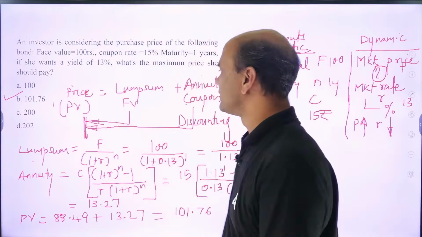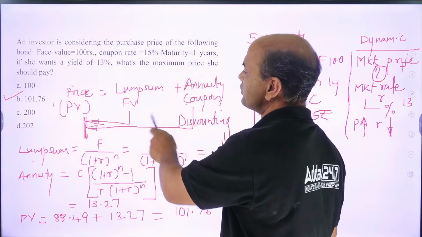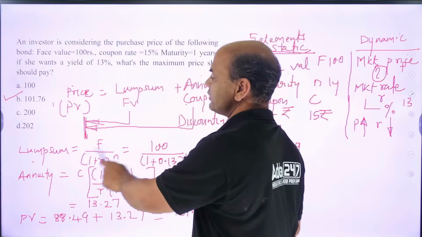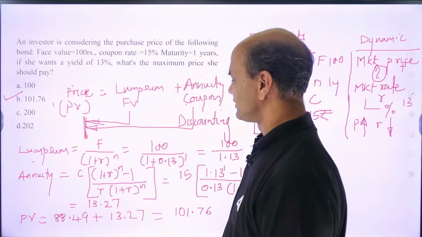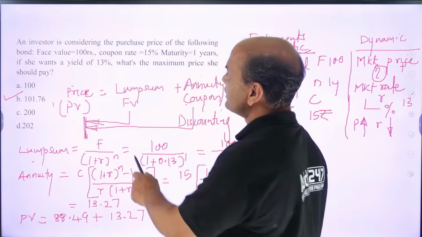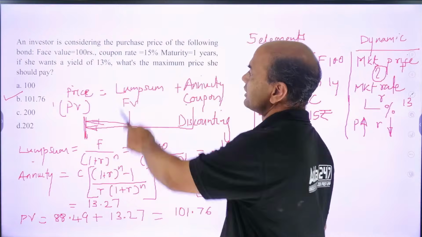Price of any bond is equal to lump sum plus annuity, face value plus coupon. Let's calculate it for face value. That is equal to F upon 1 plus R raised to N. What is F given? Face value 100. What is R given? 13%.